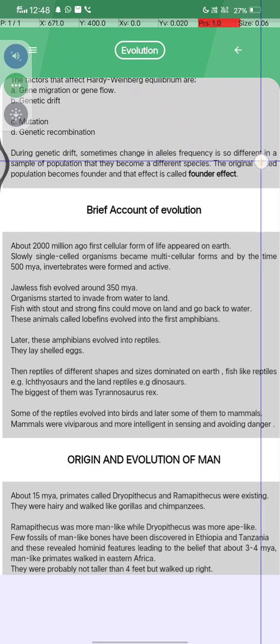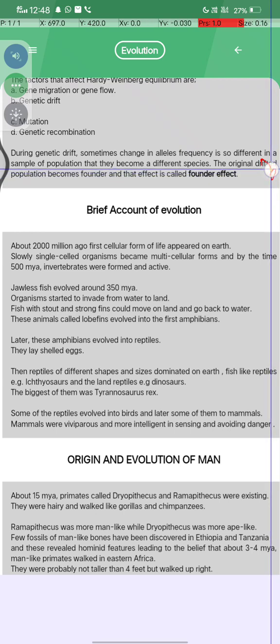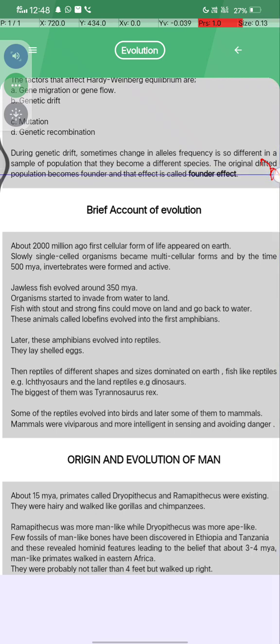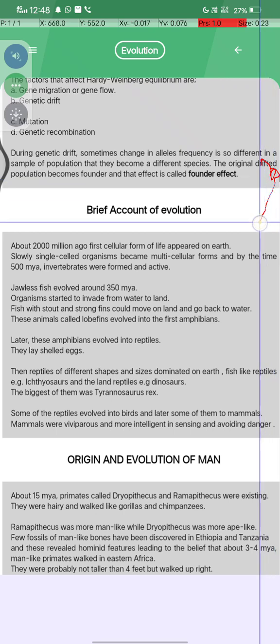During genetic drift, sometimes the change in allele frequency is so different in a sample of the population that they become a different species. Drifted population become founders, and that effect is called founder effect.